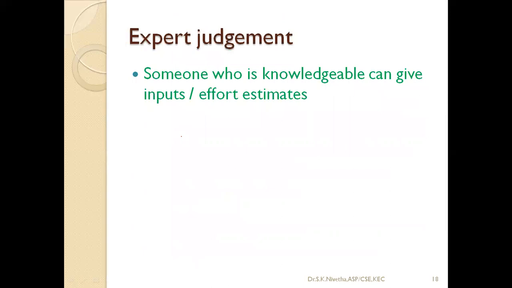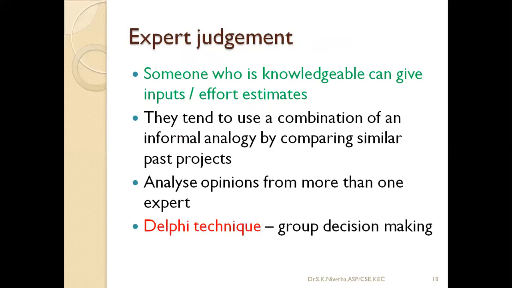Now expert judgment, as I told: a knowledgeable person who is expert in that project development will give a rough estimate on how much person work months this project requires. Based on that, we derive the other estimations. The Delphi technique is mainly used.